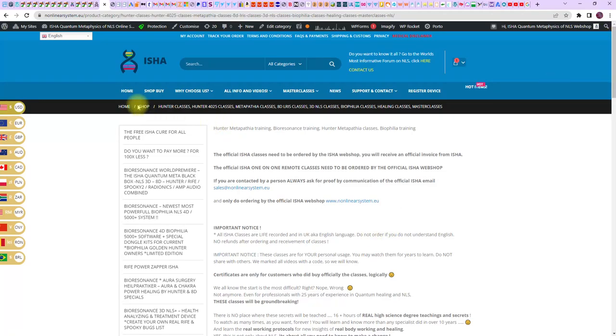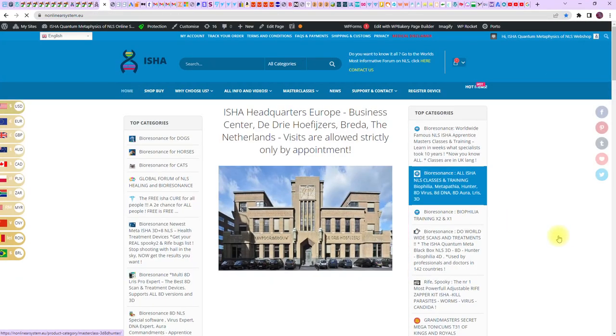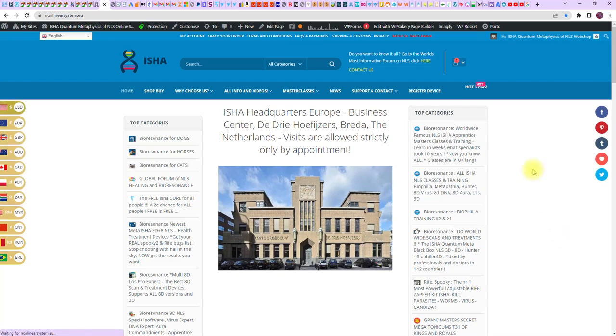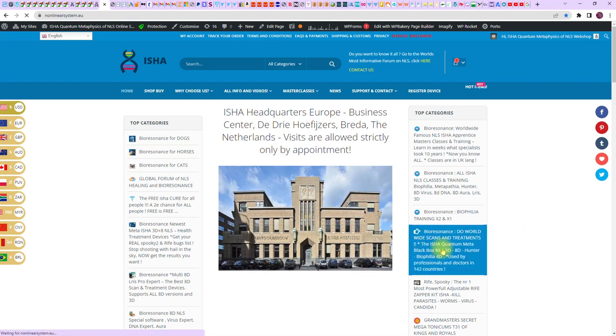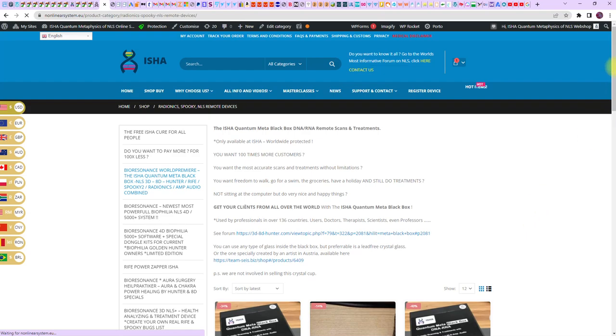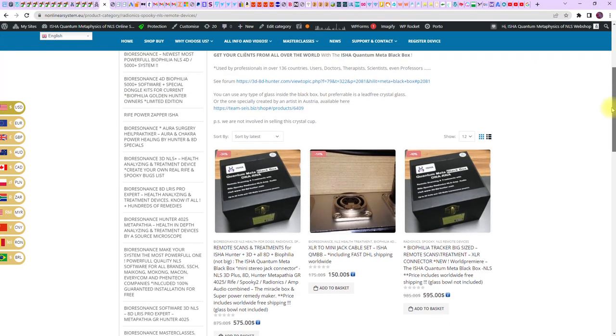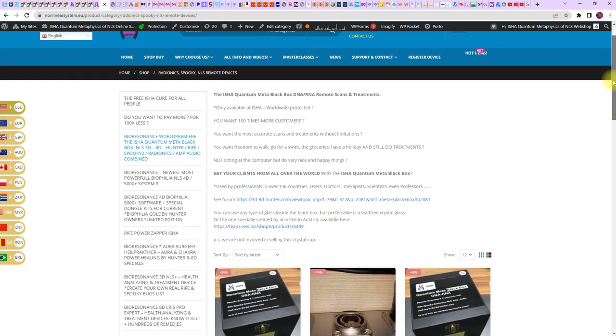Also realize that knowledge of the ISHA Quantum Meta Black Box is a very, very handy tool, since you can do worldwide scans and treatments on horses, cats, dogs, depending on the version you have. So you can do remote scans and treatments with your device, and have clients from all over the world. So your client base is not only for local scans and treatments, but your client base will be all over the world.